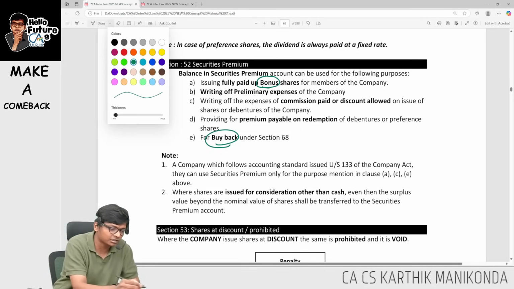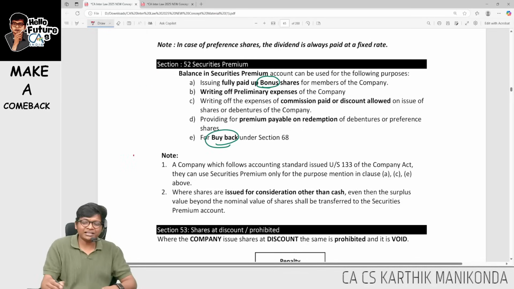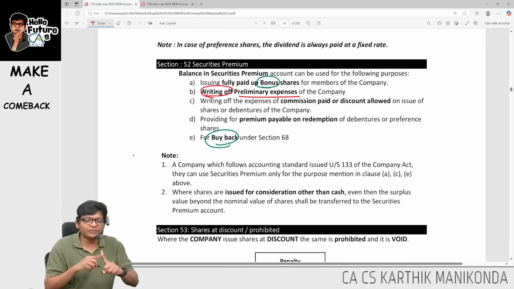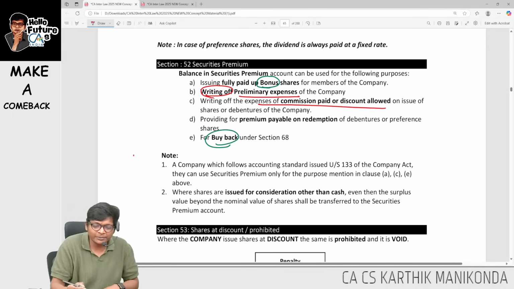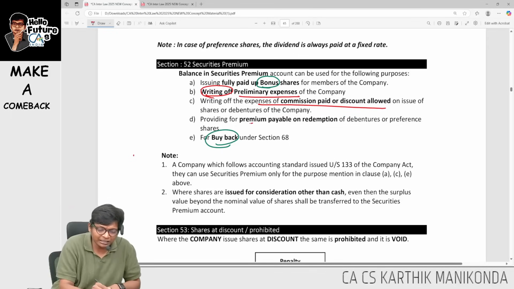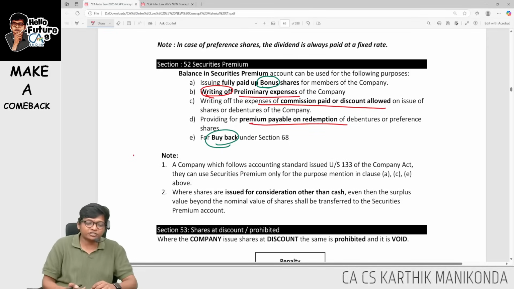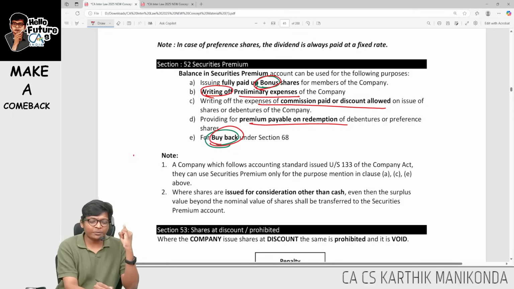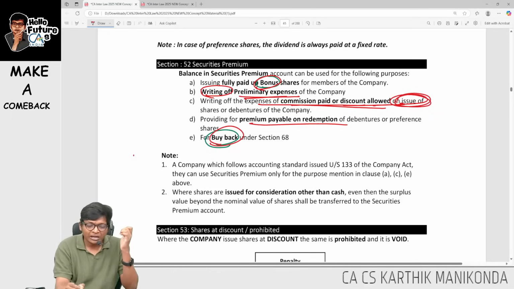Buyback we are going to see next. So I can use it for bonus and buyback. And other than this, I can use it for three writing off. Writing off what, sir? Writing off preliminary expense, or writing off commission or discount allowed, or writing off premium payable on redemption. Look at this. Bonus, buyback, then writing off preliminary expense on issue, writing off commission paid or discount on issue, and writing off premium payable on redemption of debentures or preference shares.